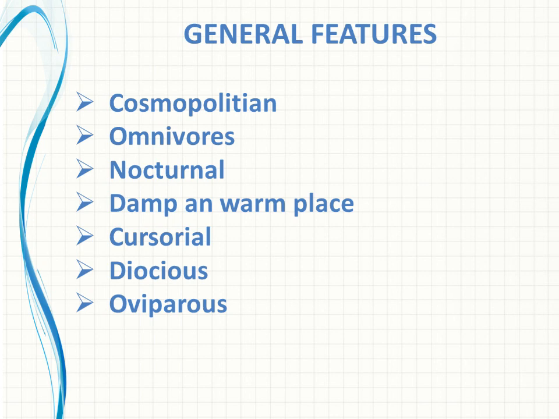Okay. Then the next point is regarding dioecious. It is a dioecious animal. What do we mean by dioecious? Of course, the male and female organisms are different. But in case of the earthworm, it is monoecious type, which means the male and female reproductive organs are present in the same organism, right? But in case of the cockroach, it is dioecious type, so both sexes are different, right? And the last point is oviparous, means it will lay eggs to produce the young ones, right? So that is oviparous animals.